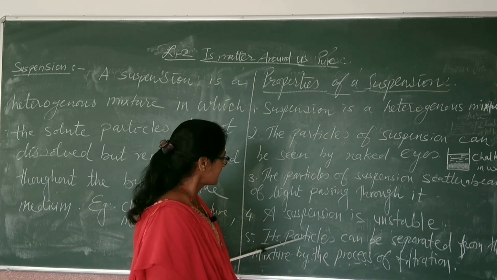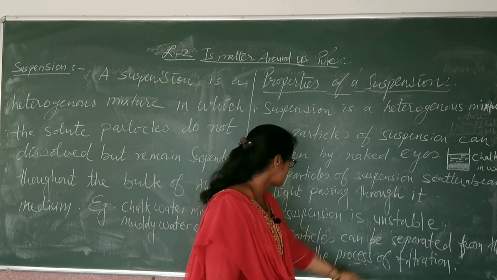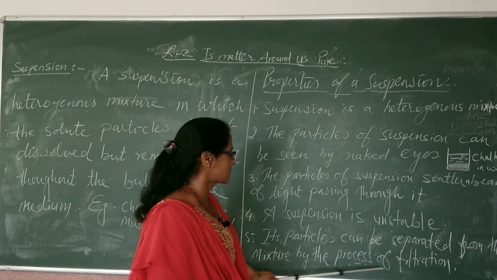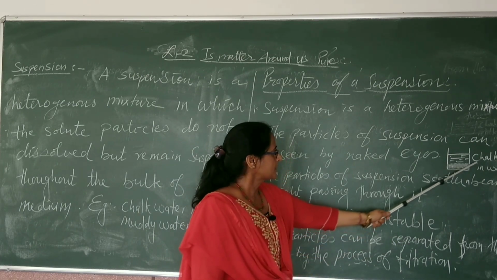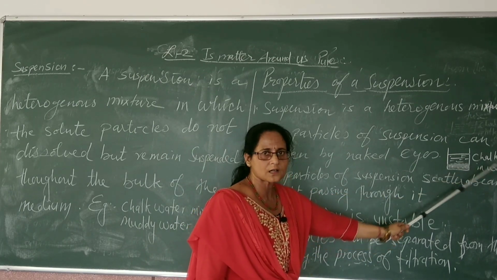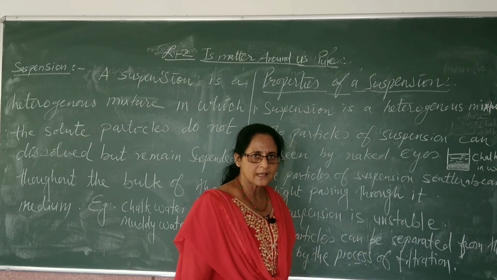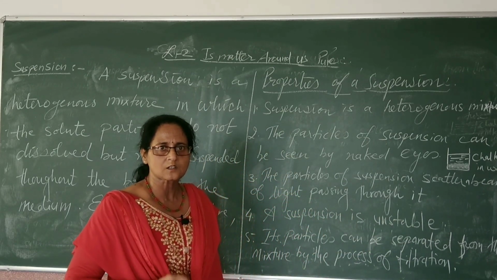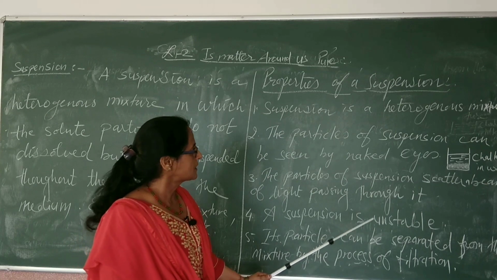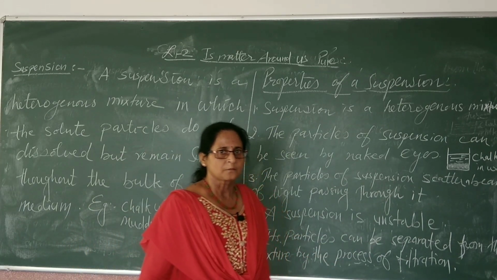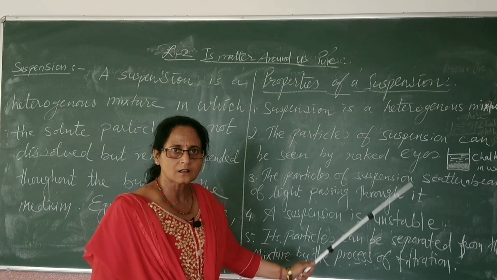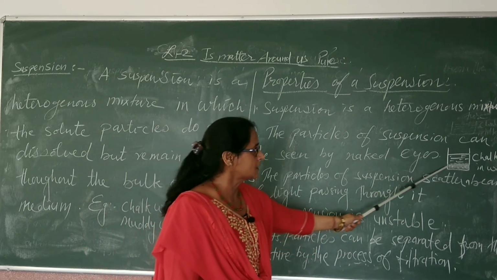Number five, its particles can be separated from the mixture by the process of filtration. If we filter the suspension of chalk powder in water, then the particles of chalk powder remain as a residue on the filter paper, while we get clear water as a filtrate.